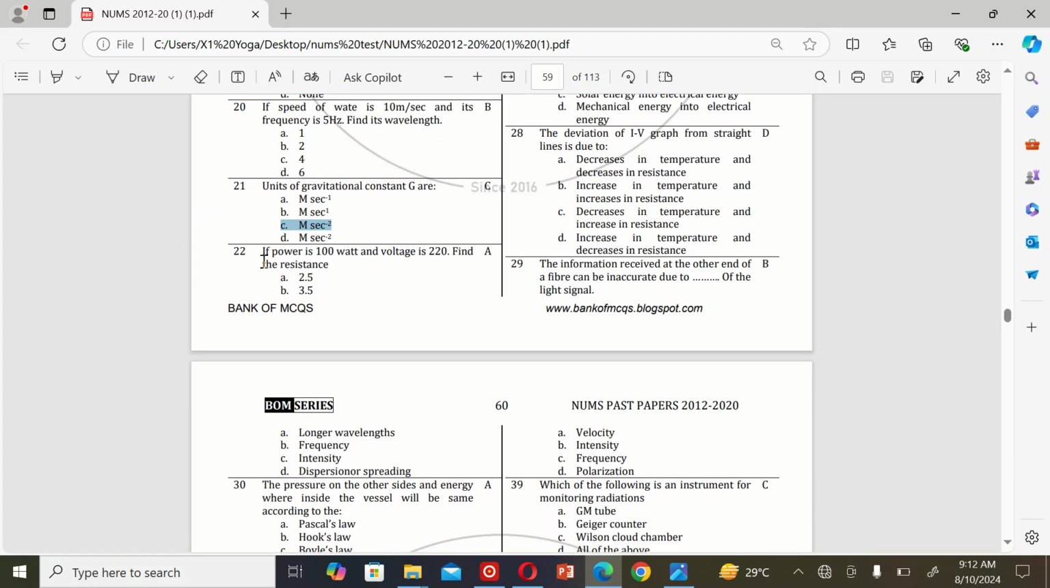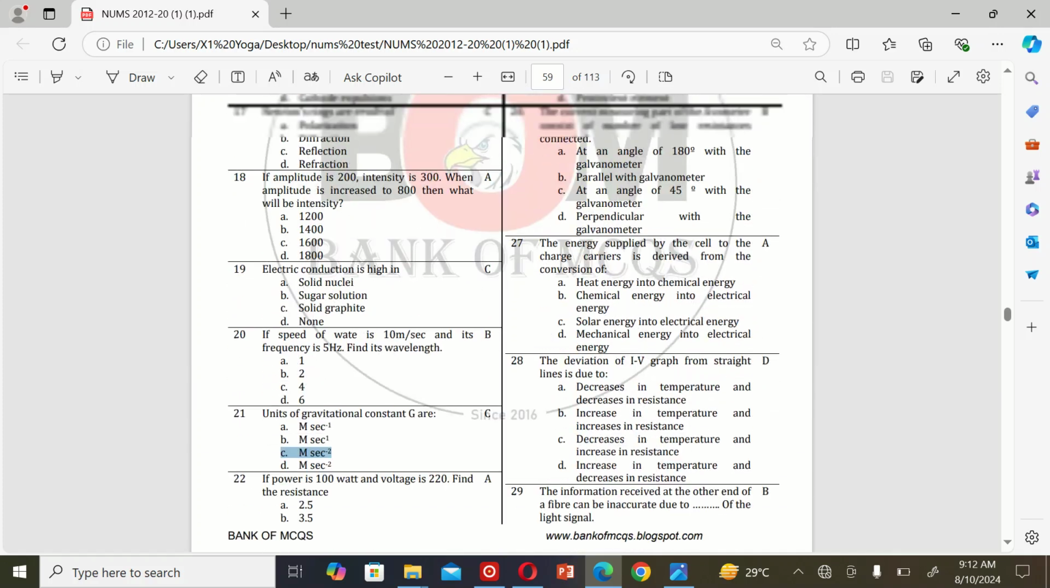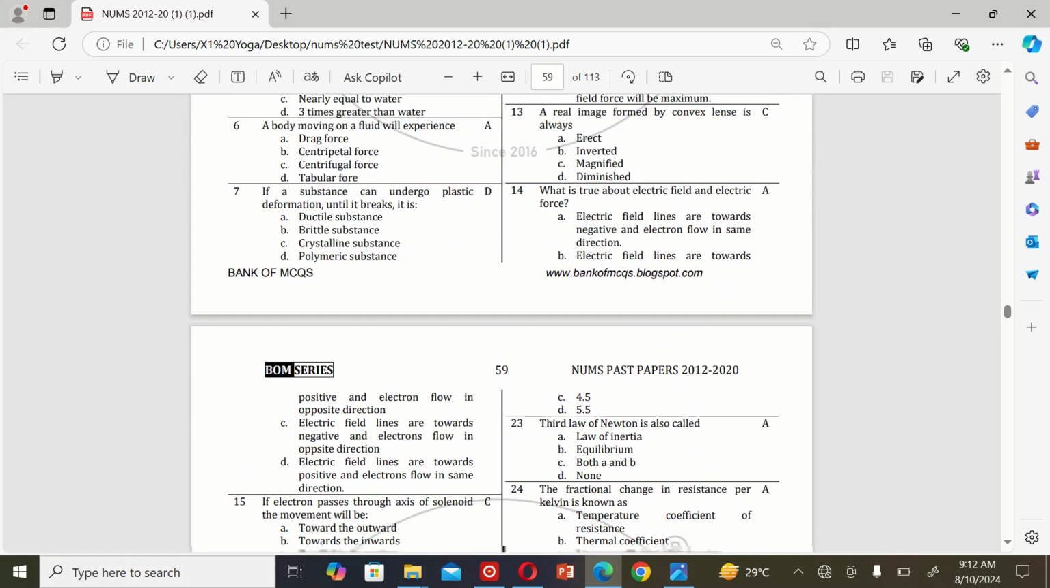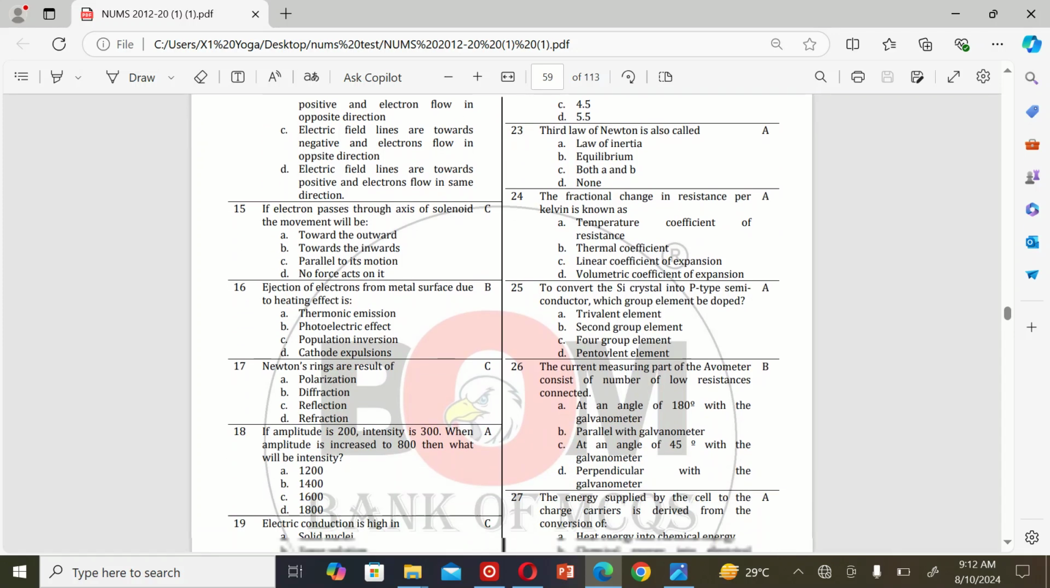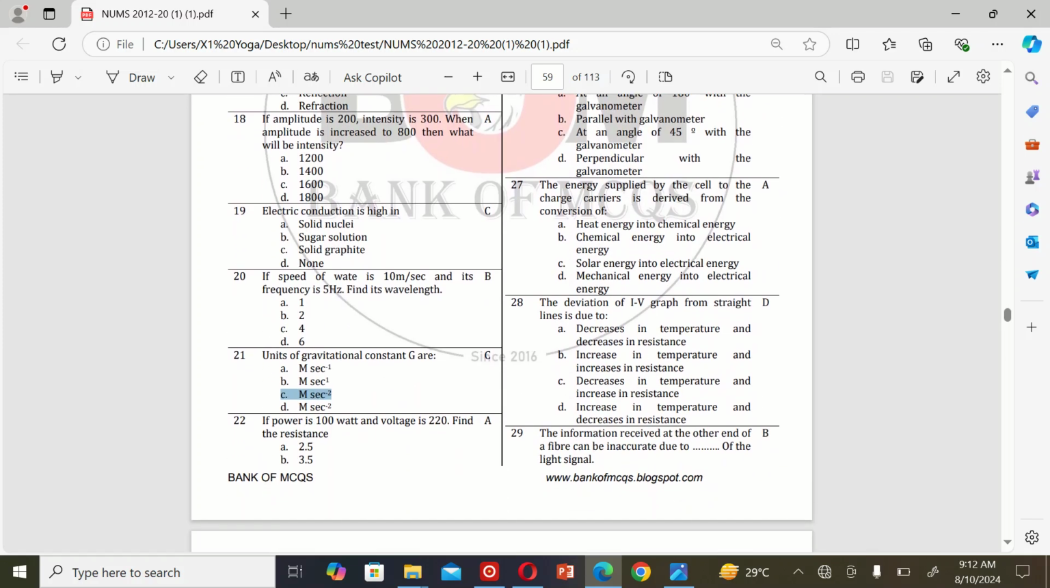The next MCQ is: if power is 100 watt and voltage is 220, find the resistance. A, 2.5, B, 3.5, C, 4.5, and D, 5.5. So the correct option is A, 2.5.